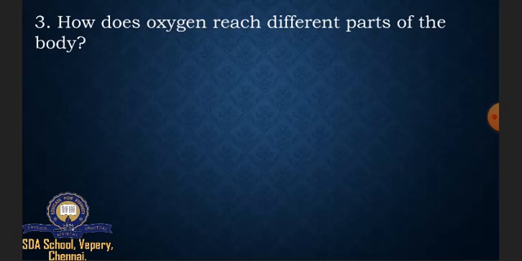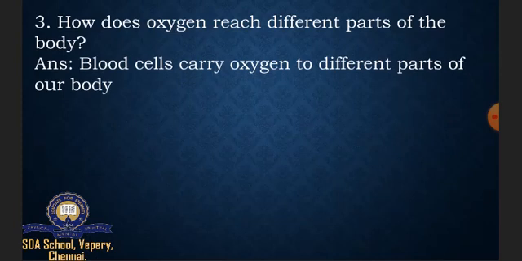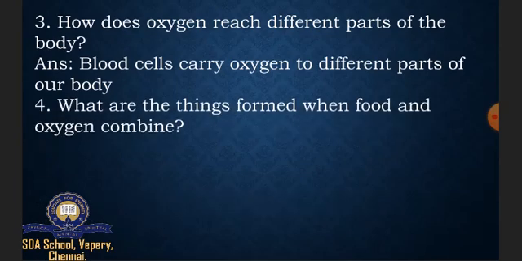Third question. How does oxygen reach different parts of the body? So blood cells carry oxygen to different parts of our body. You are going to learn the spelling of blood cells here. B-L-O-O-D, blood, C-E-L-L-S, cells. So the remaining things are in the question itself. So blood cells carry oxygen to different parts of our body.